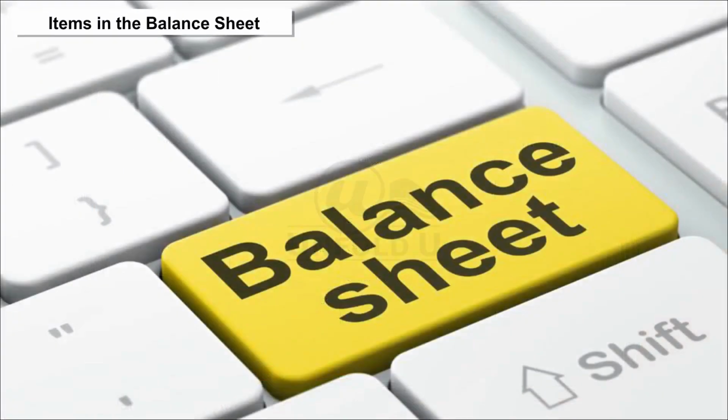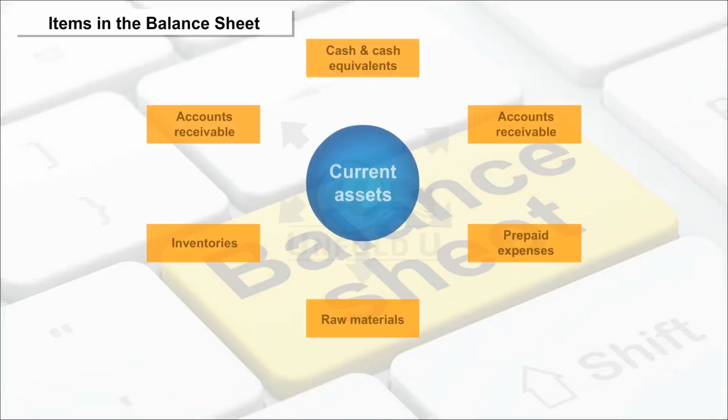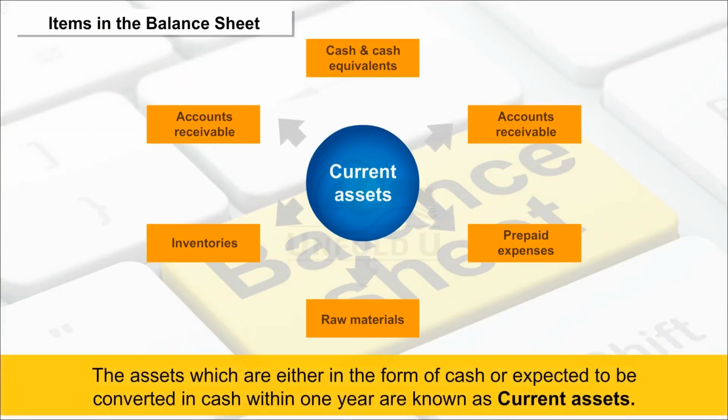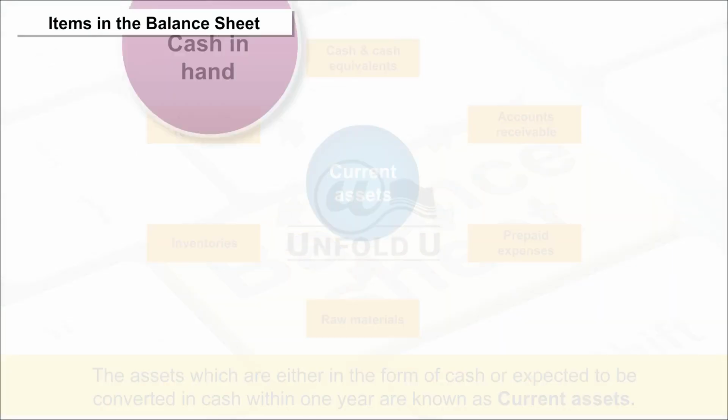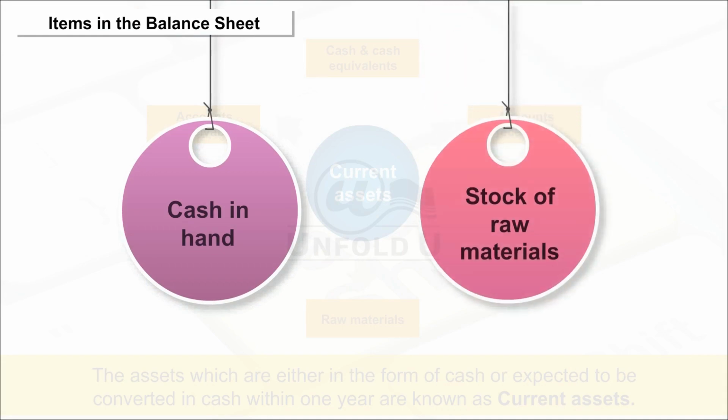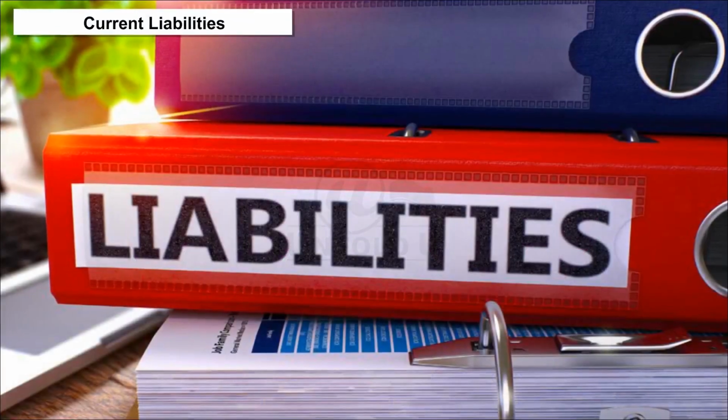Items in the balance sheet. Current assets. The assets which are either in the form of cash or expected to be converted in cash within 1 year are known as current assets. The examples of such assets are cash in hand, stock of raw materials, etc. Current liabilities.